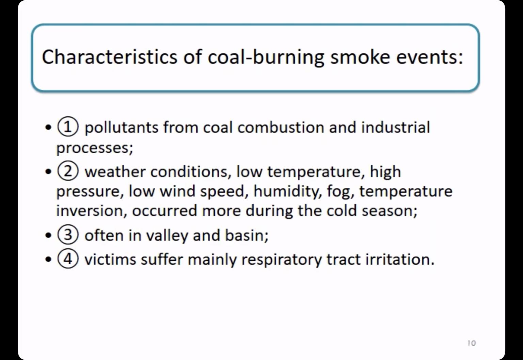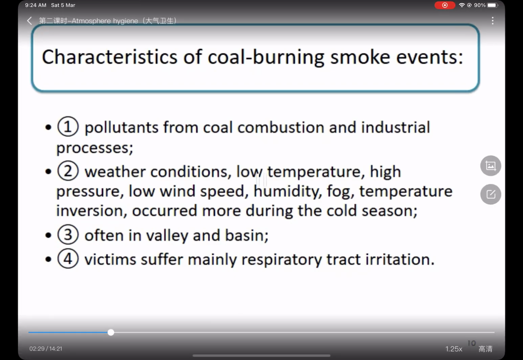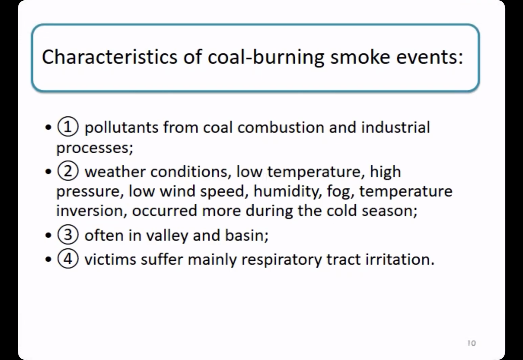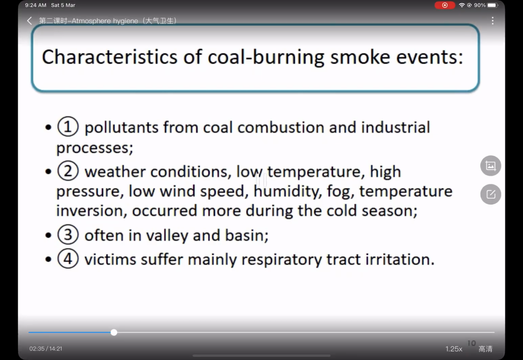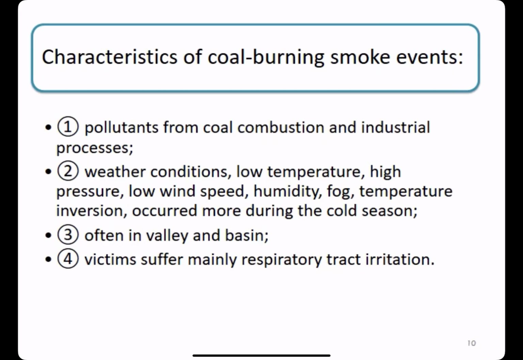These are the characteristics of coal burning smoke events. First, the pollutants came from coal combustion and industrial processes. Second, the weather condition also matters. Low temperature, high pressure, low wind speed, humidity, fog, and temperature inversion can all contribute to this smoke pollution. And it occurs more during the cold season. And third, it happens more in valley and in basin. And fourth, the victims suffer primarily from respiratory tract irritation.